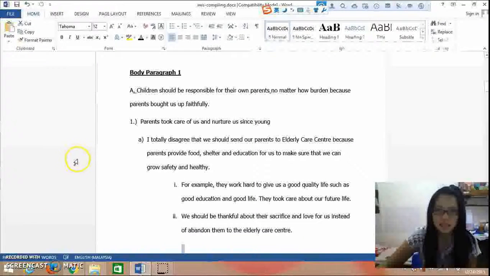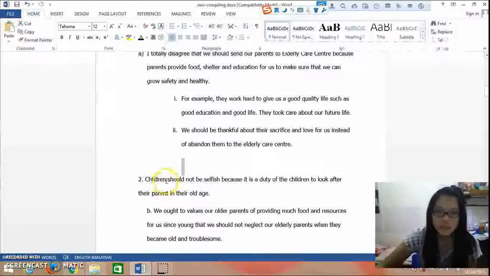The topic sentence in body paragraph 1 is that children should be responsible for their own parents. The first supporting point in the body paragraph is that parents take care of us and nurture us. As a supporting point, parents provide food, shelter, and education for us to make sure that we can grow.